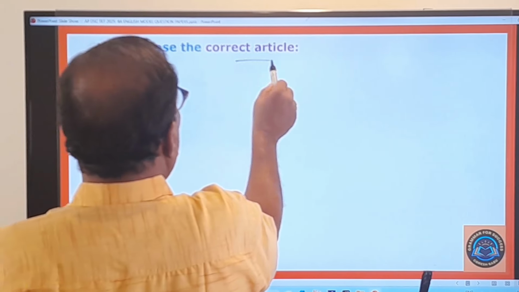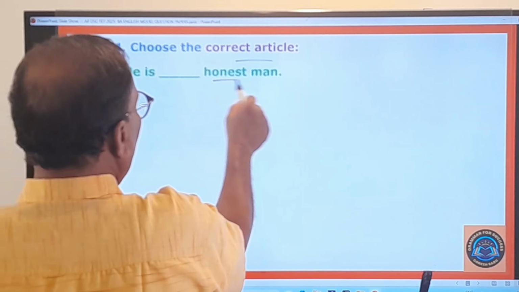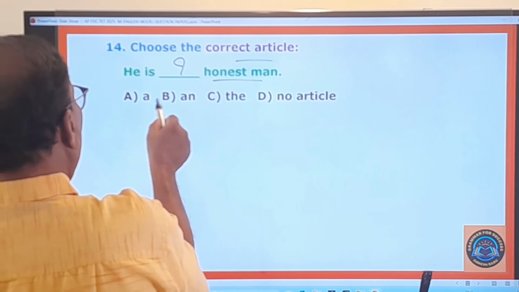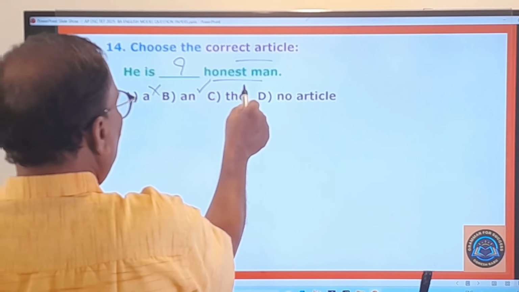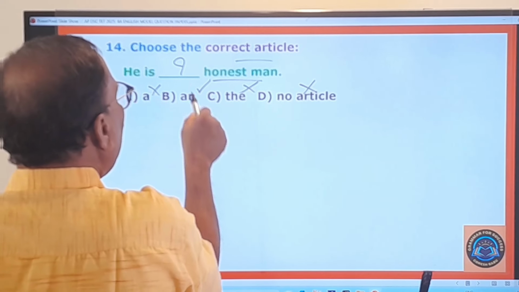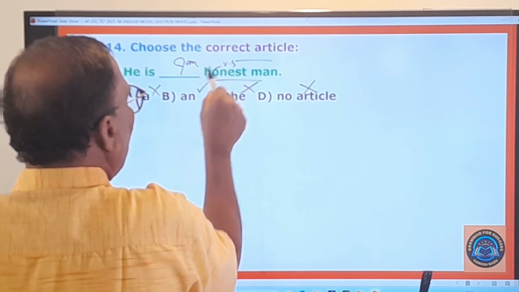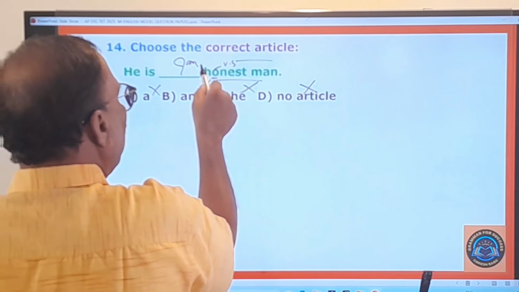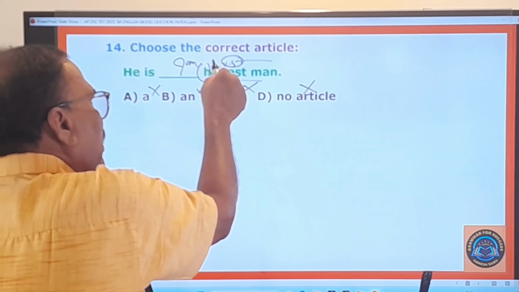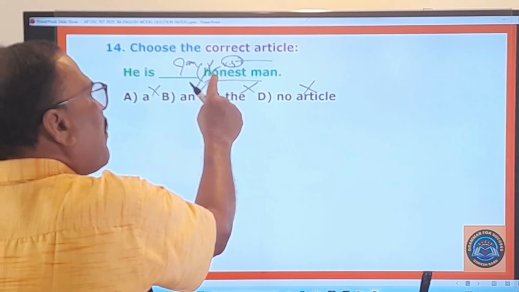14th one, choose the correct article. Okay, what is the sentence given here? He is dash honest man. So what article should be used here? A, no. An, yes. The, no. No article. So he is an honest man. Why "an" here? This word is beginning with a vowel sound. Though it is beginning with H, it is beginning with this sound. So this H is there, but it is silent. And we are pronouncing the word from this O.